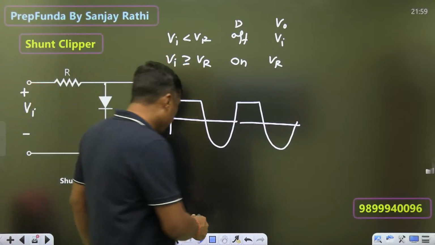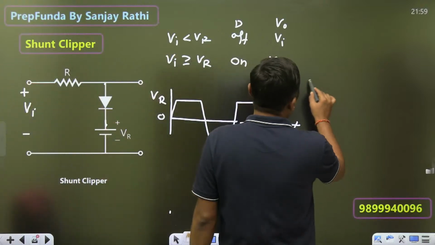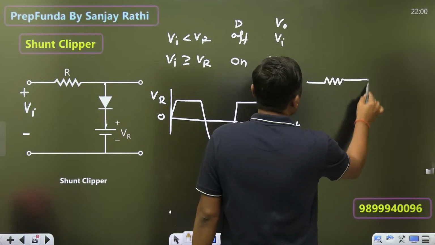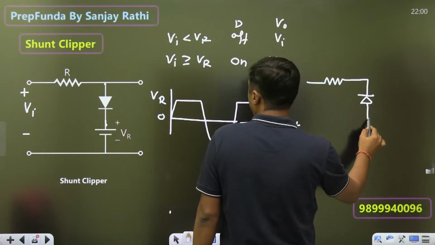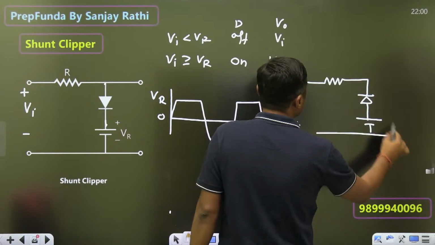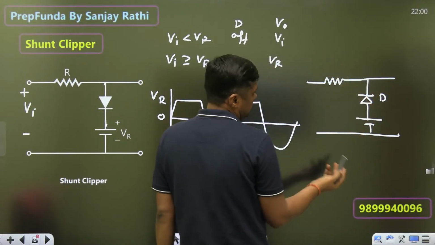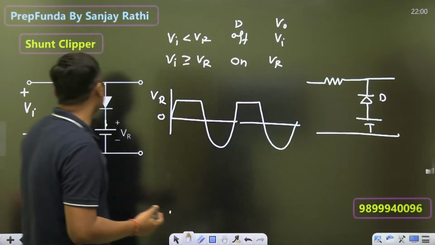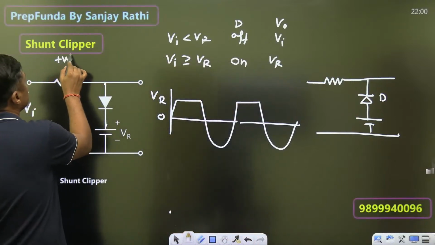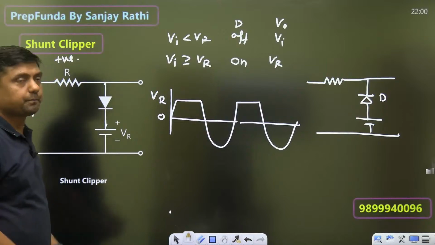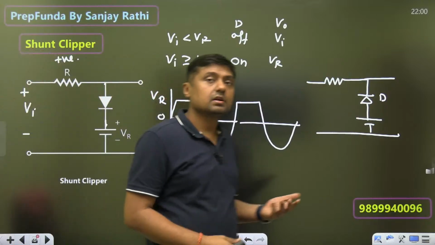So what is the negative clipper? Just change the polarity of the diode. It will become negative clipper or bottom clipper. Very simple. It is a positive clipper, and that will become negative clipper, right? So that is the sustain.